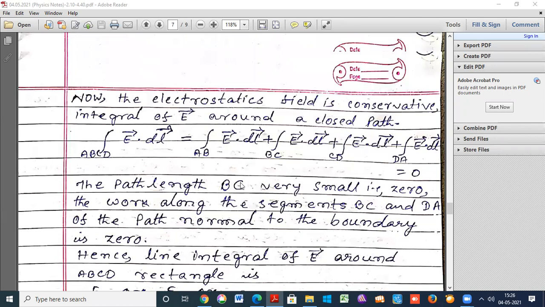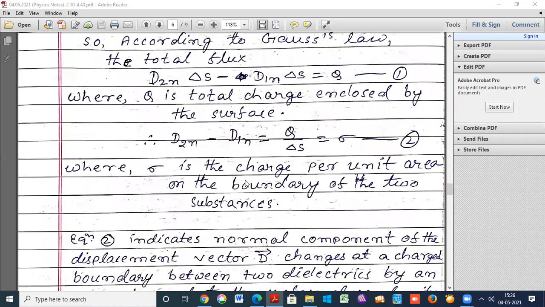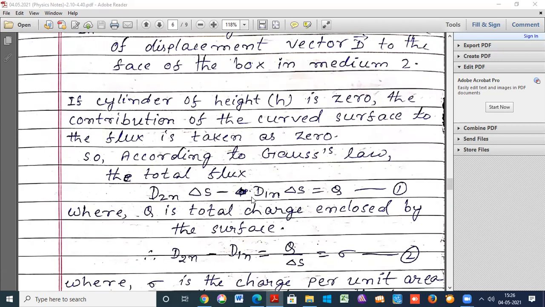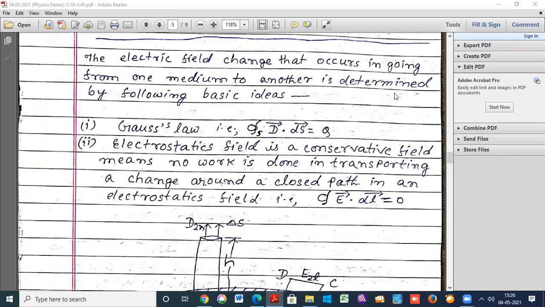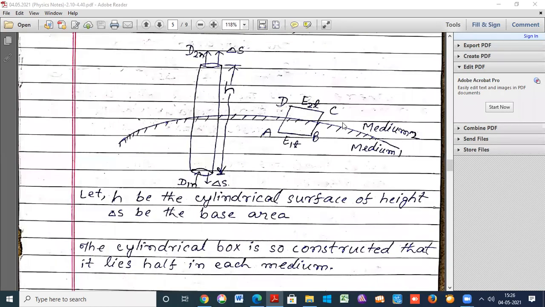Now, boundary conditions at the surface separating two substances. The electric field changes when it goes from one medium to another medium, and this can be determined with the help of two basic ideas.